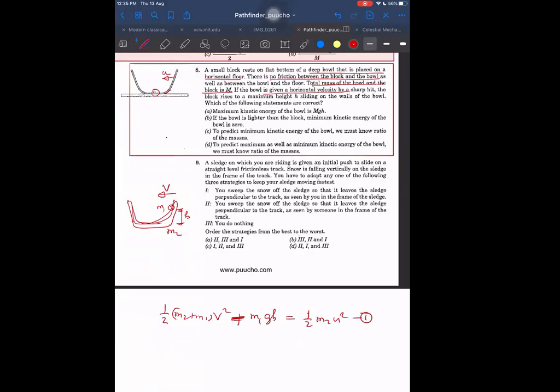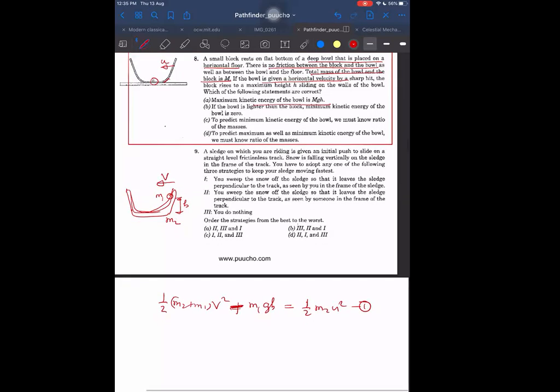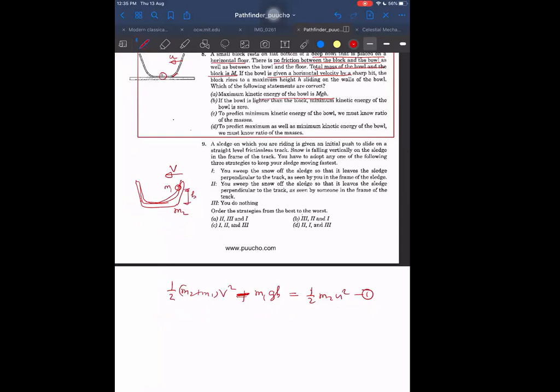What they are saying is the maximum kinetic energy of the ball. The maximum kinetic energy of the ball is just the total initial kinetic energy of the ball itself, and that is not equal to mgh. Why would it be mgh? Because the ball will not rise, so it will not be mgh obviously. That is wrong.